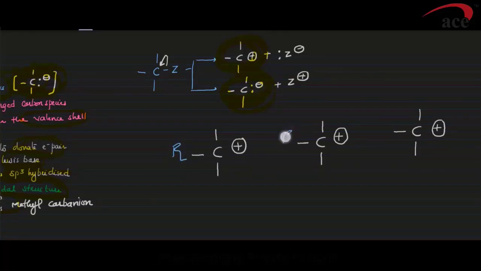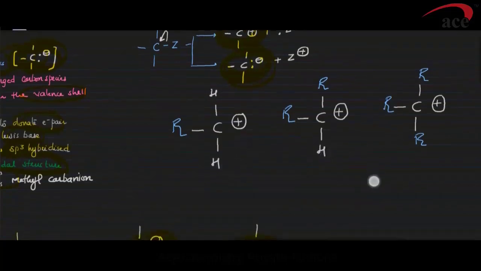In the second case, I'll take 2R, and in the third case, I'll take 3R. Now R is an alkyl group. The rest of the valency is satisfied by hydrogen atoms. So here we have two hydrogen atoms, here we have one hydrogen atom, and in the last case, no hydrogen atom.